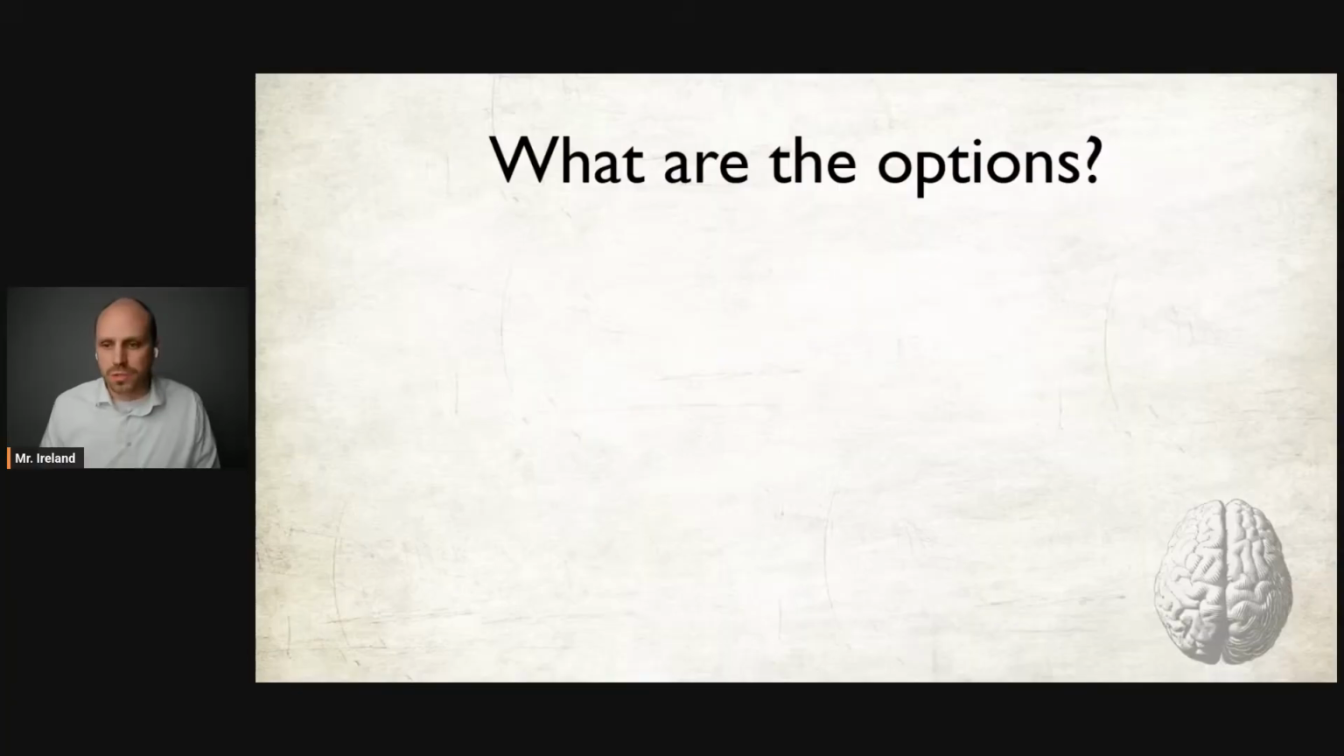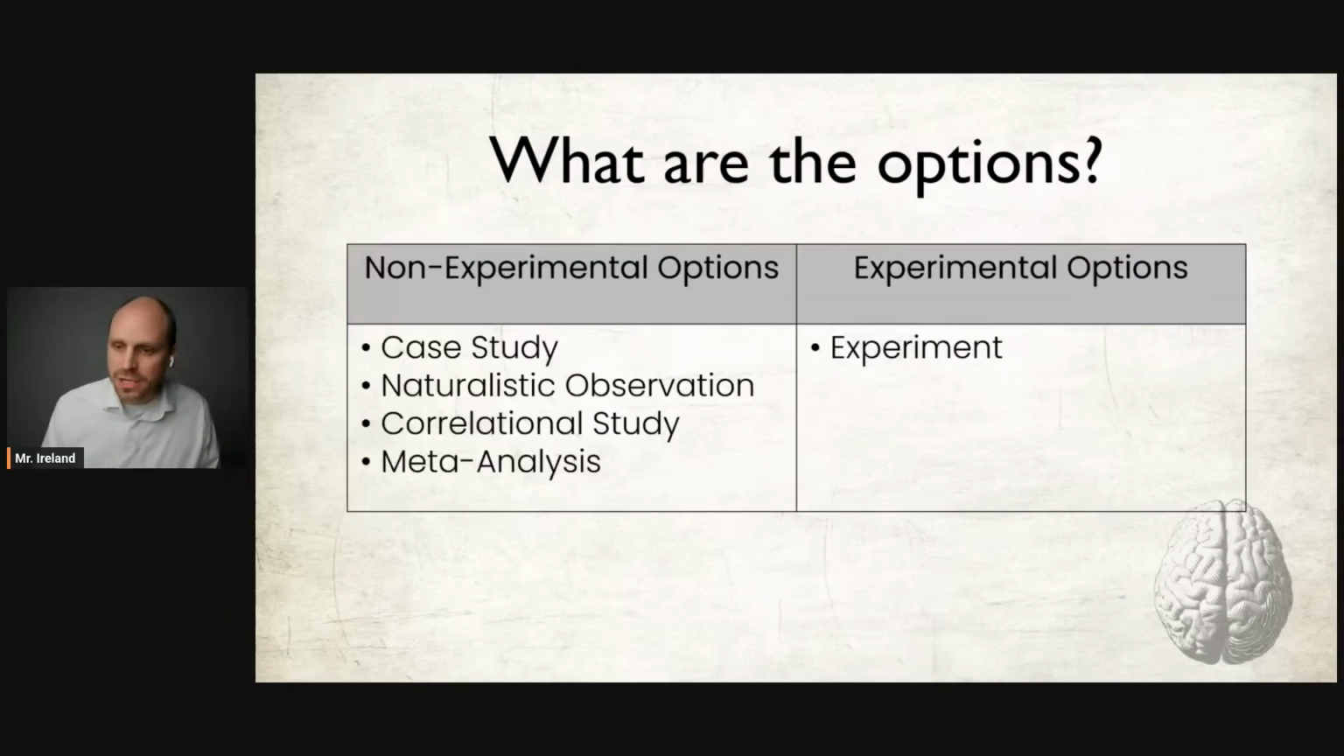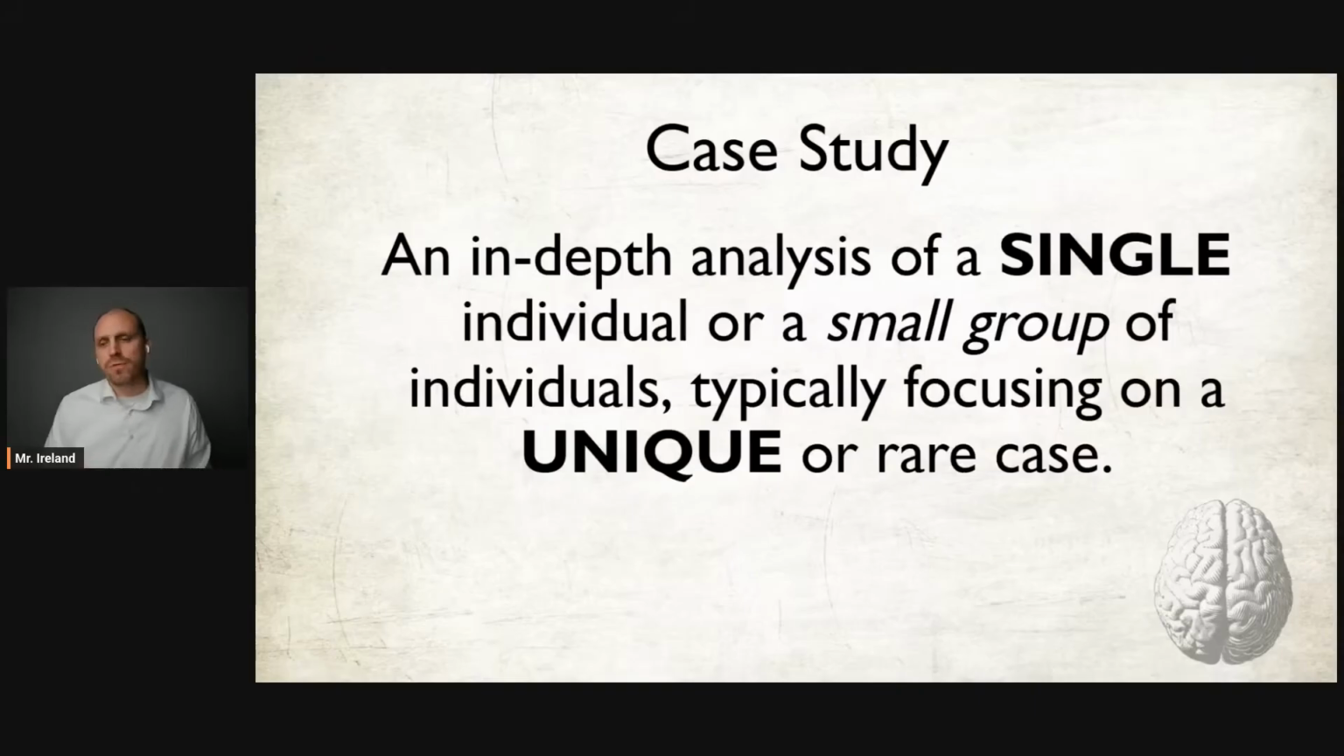What are your options for the types of research methods that you might encounter? This is very important, and you have to memorize these. So you have non-experimental options such as case studies, naturalistic observation, correlational studies, meta-analysis, and then you have experiments. First off are case studies. Case studies are in-depth analysis of a single person or a small group of people, and typically these individuals have some unique trait or behavior that is very rare and that you don't typically see in the general population.